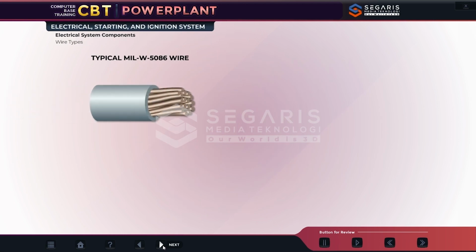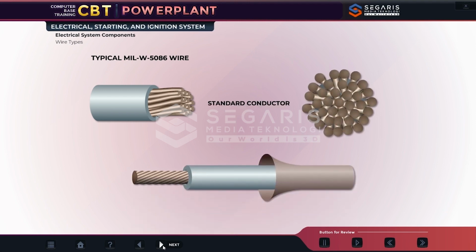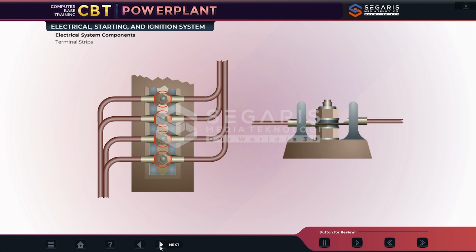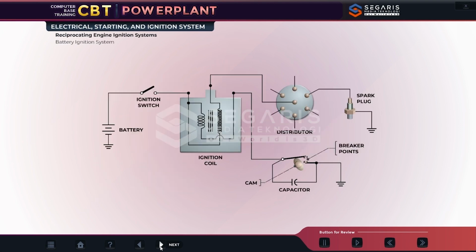Chapter 3. Mil-W-5086 wire consists of stranded copper conductor. A terminal strip consists of a series of threaded studs mounted on a strip. Early aircraft engines used a battery as the power source for one or both of the required ignition systems.